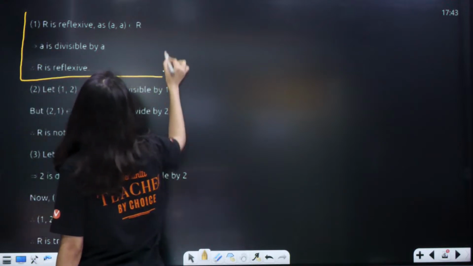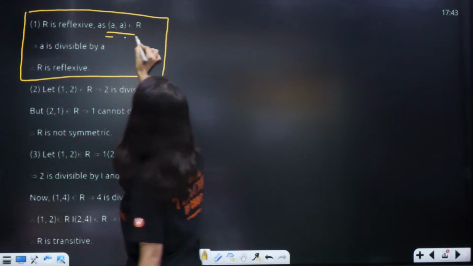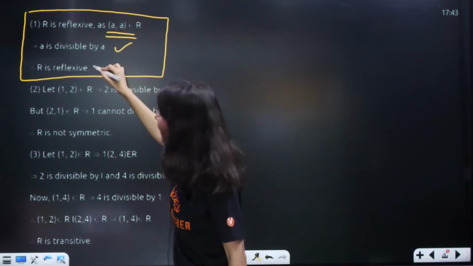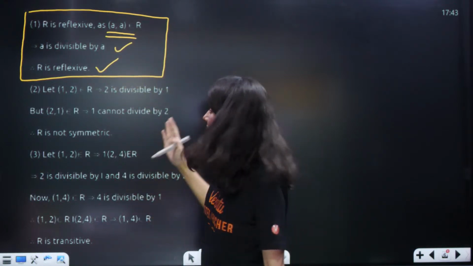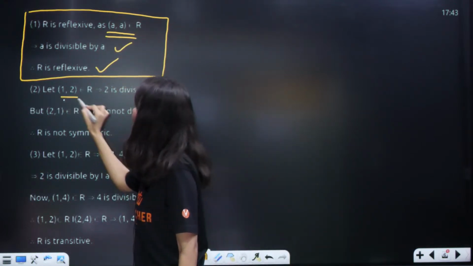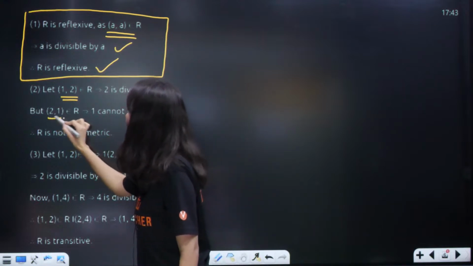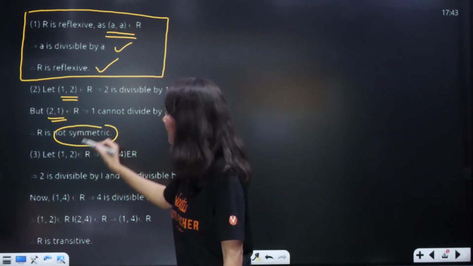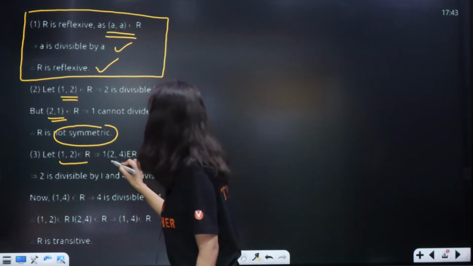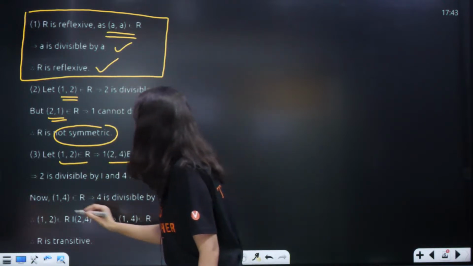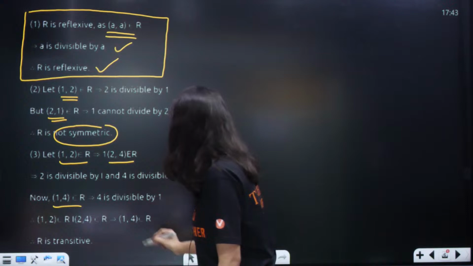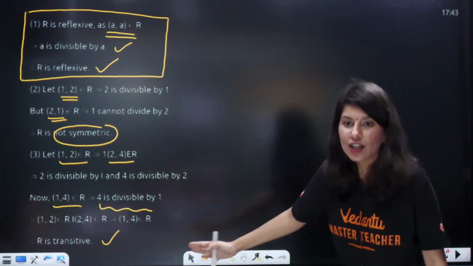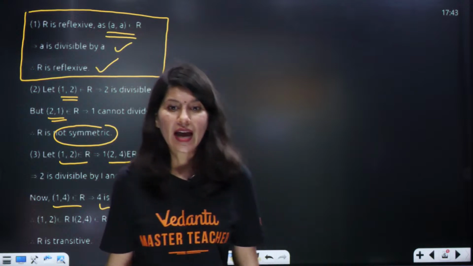R is reflexive if (a, a) belongs to R. So in this case, a is divisible by a. That's why R is reflexive. Symmetric, I already told you (1, 2) belongs to R, (2, 1) does not belong to R. That means not symmetric. Transitive: (1, 2) belongs to R, (2, 4) belongs to R, (1, 4) also belongs to R, because 4 is divisible by 1. Hence R is transitive.